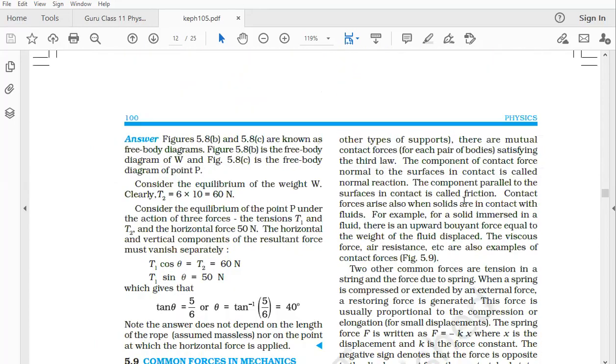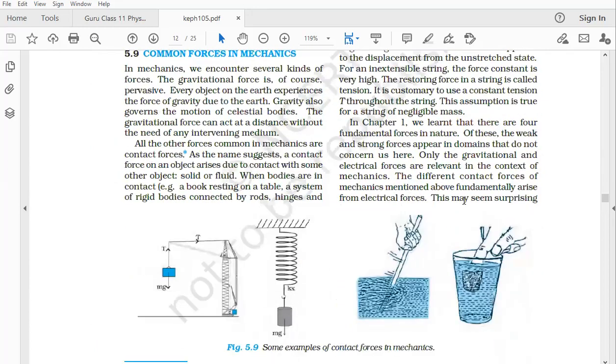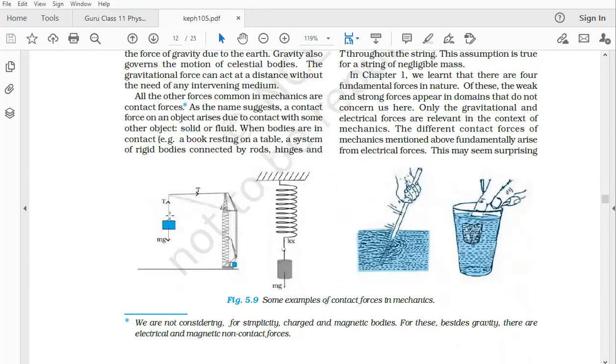Common forces in mechanics, it's a theory part, go through it yourself. In the case of force in the string, we call it tension. Force in water or some liquid, we call it viscous force. Force in the upward direction, when it is buoyancy force, we call it upward thrust. So take it down: tension, viscous force, upward thrust, all these things actually mean the force.